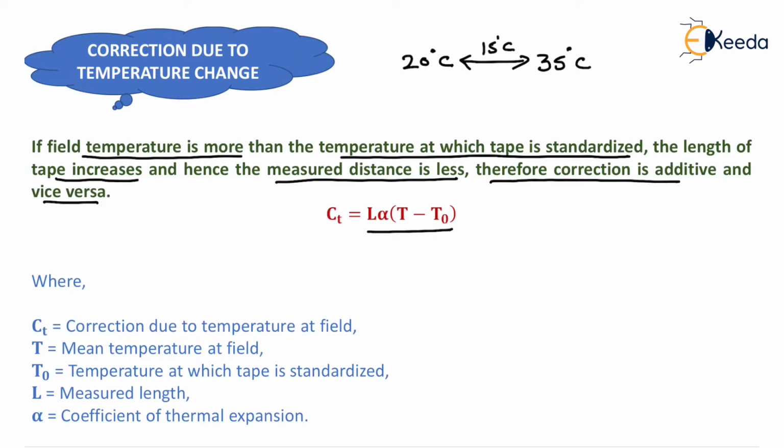Here T is the mean temperature at field, that is 35 degrees Celsius in this example, and T naught is the temperature at which the tape is standardized, that is 20 degrees Celsius. So we can compute the correction due to temperature change by this formula. That is very easy and its nature is positive.